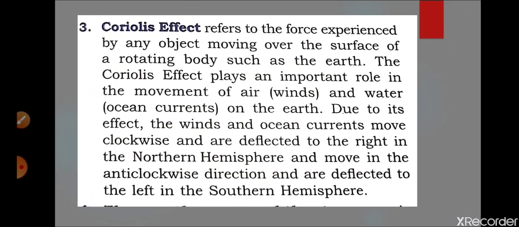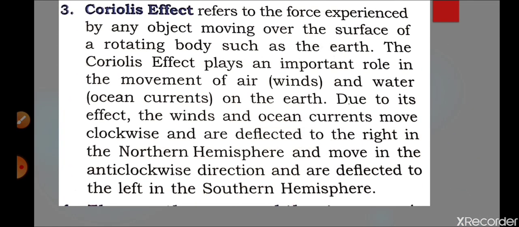So next we are going to discuss the Coriolis effect. What is the Coriolis effect? It refers to the force experienced by an object moving over the surface of a rotating body, such as the earth. While we are rotating, the force is experienced by anything on that rotating body. As the earth is rotating and we are standing on the earth, we feel the Coriolis effect, those forces, which are known as the Coriolis effect. The Coriolis effect plays an important role in the movement of air.